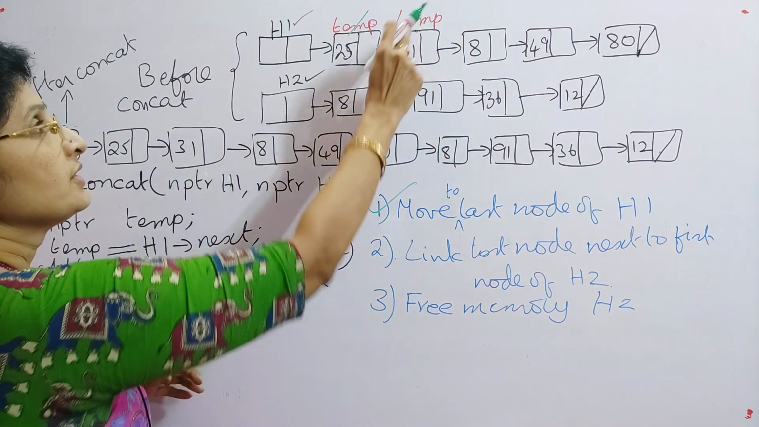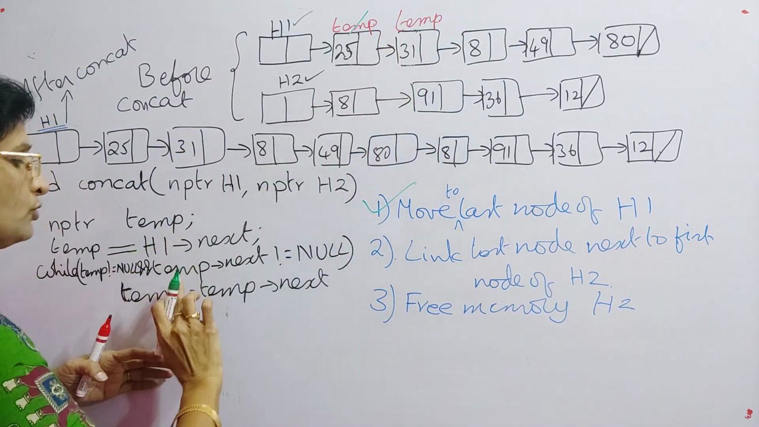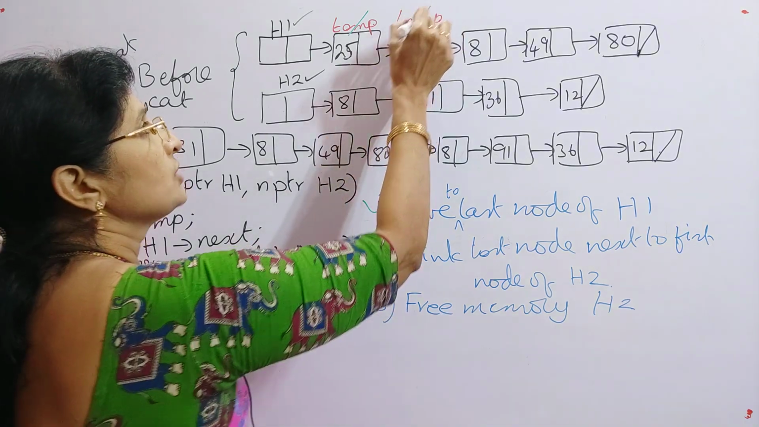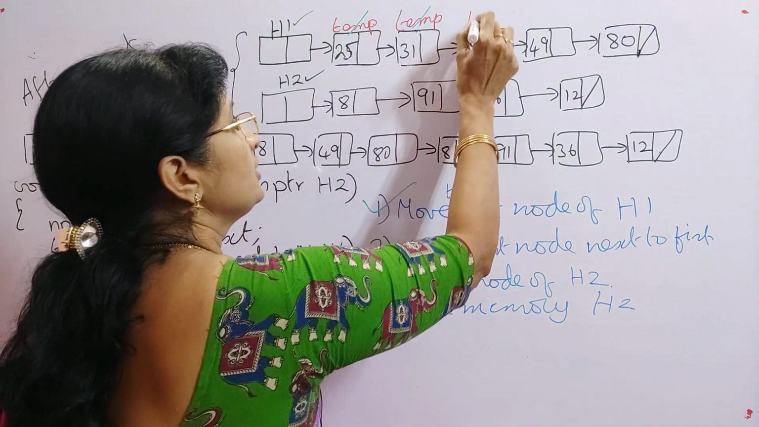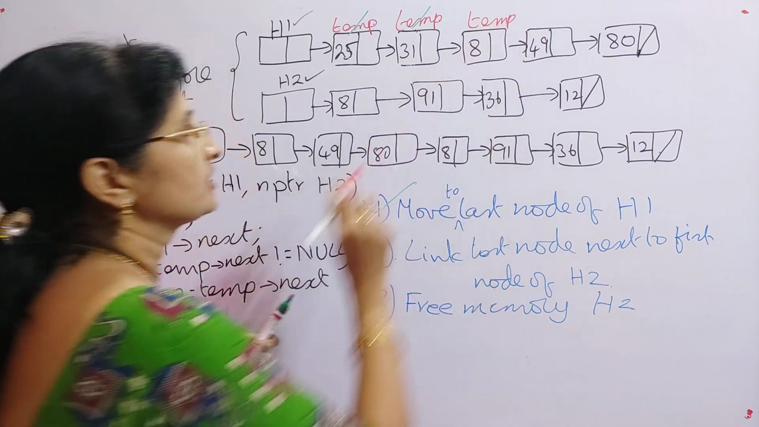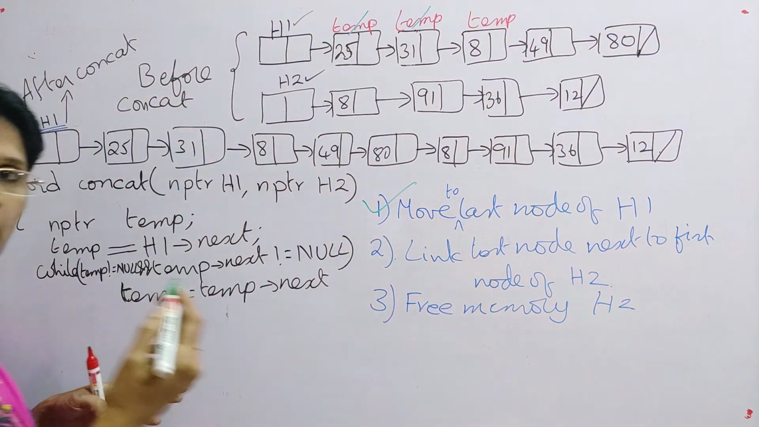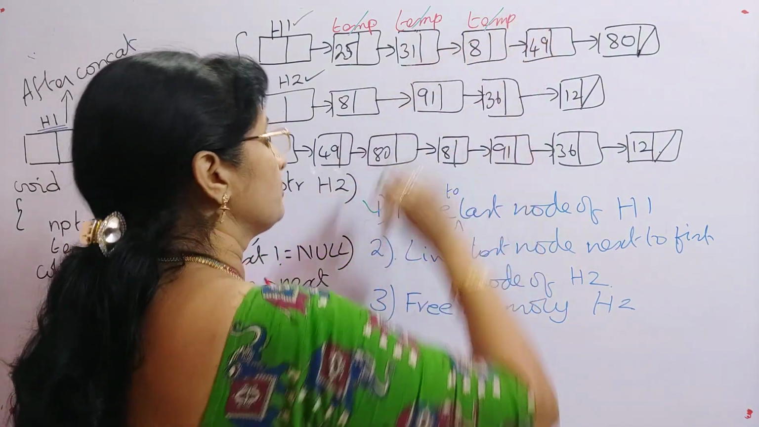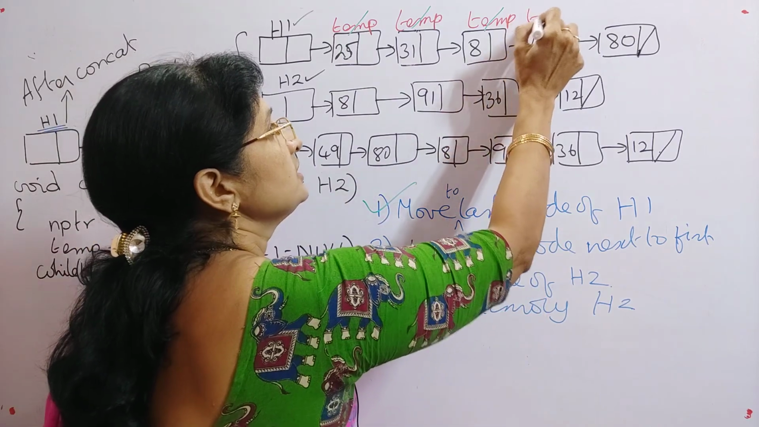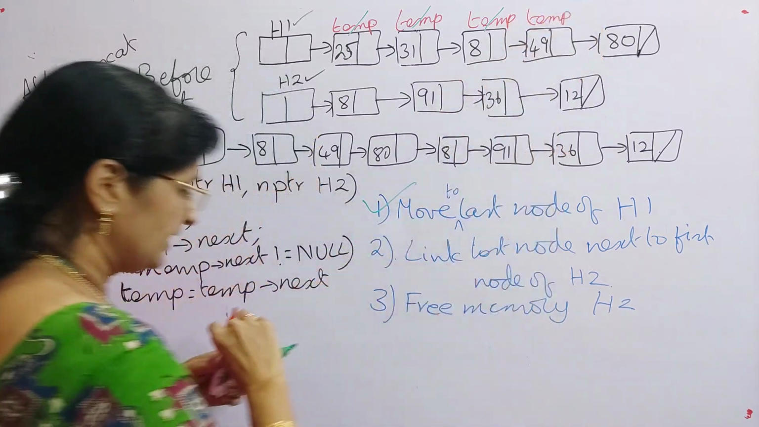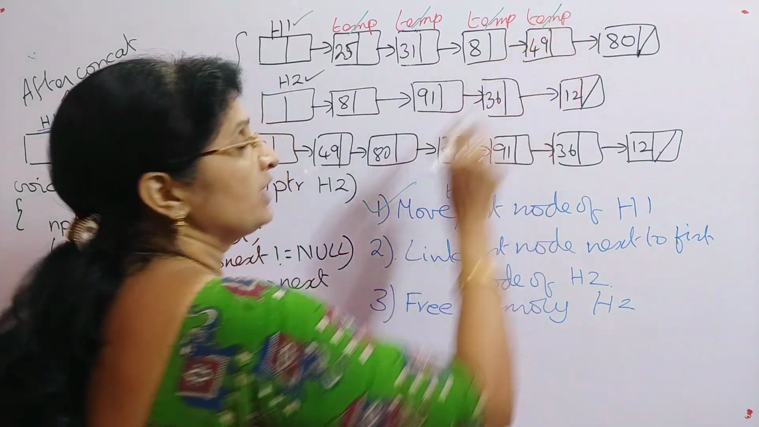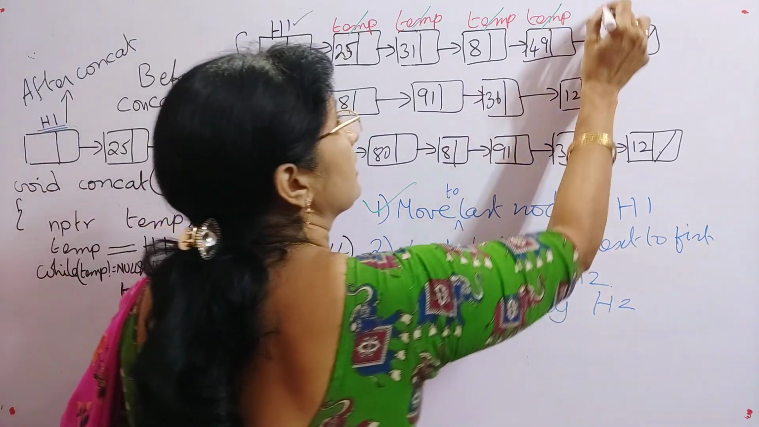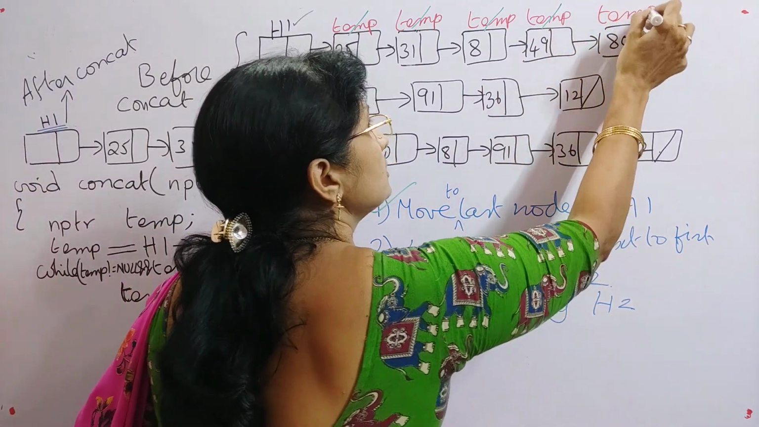Next again, temp not equal to null, condition is true. Temp next not equal to null. So again condition is true. Again it will move to this location. Again temp not equal to null, and also temp next not equal to null. From here again it will move to this location. And again temp not equal to null and temp next is not equal to null. So it will move to this condition.